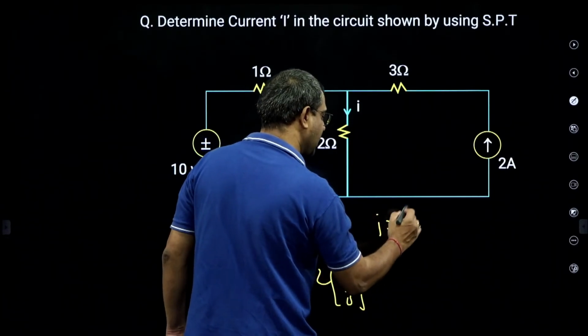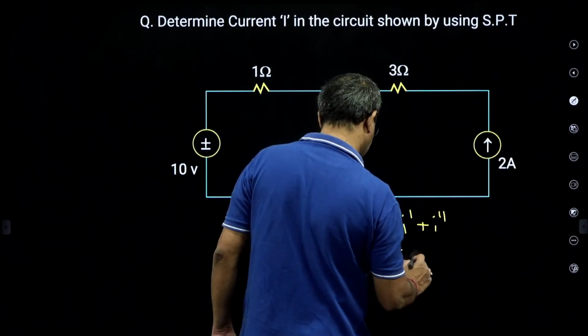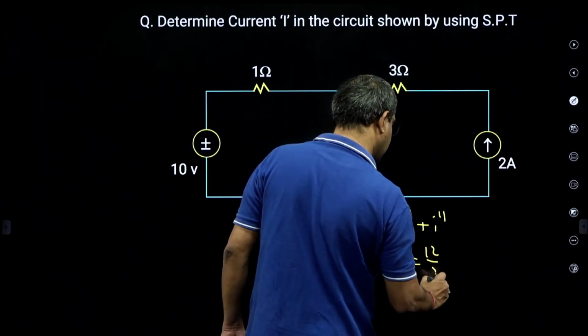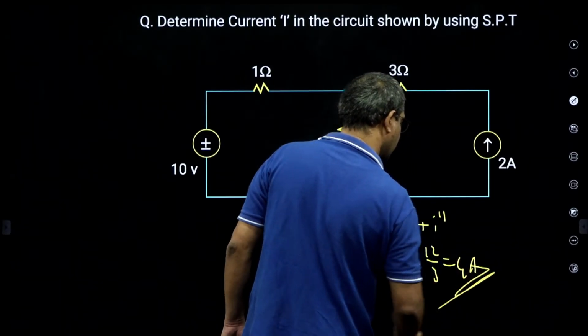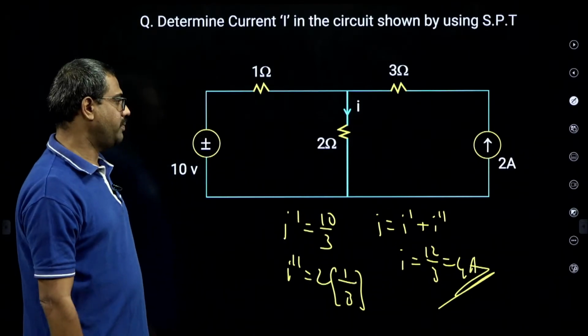So total current is I dash plus I double dash. So I is 10 by 3 plus 2 by 3, that is 12 by 3, which is 4 amperes.